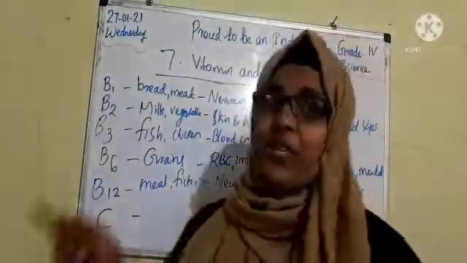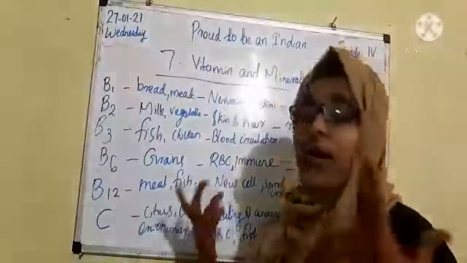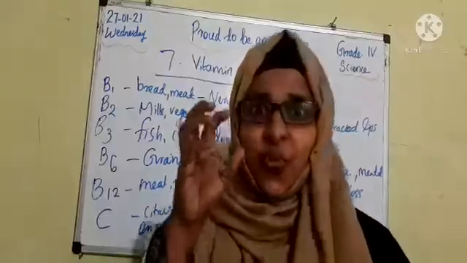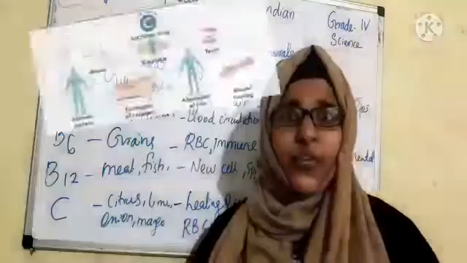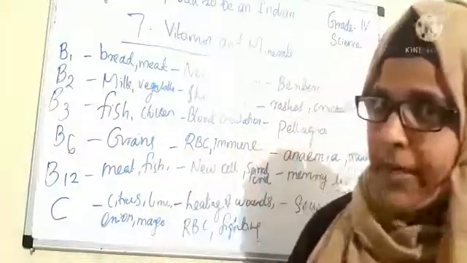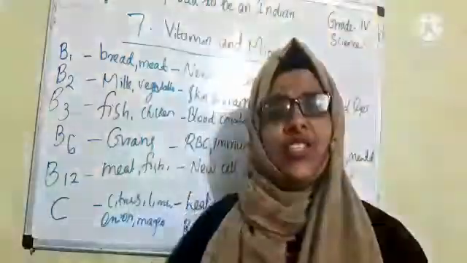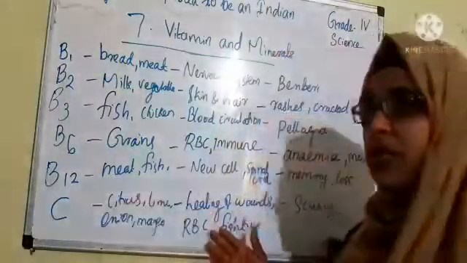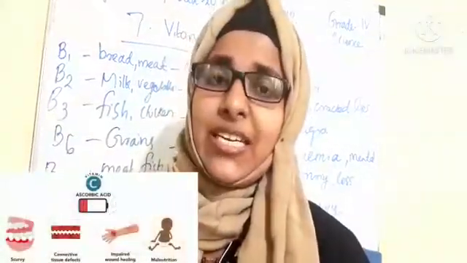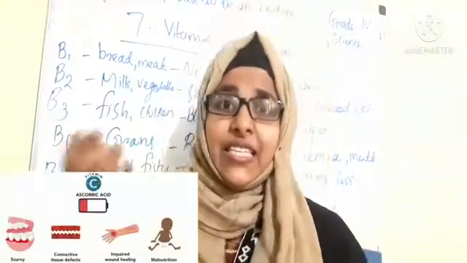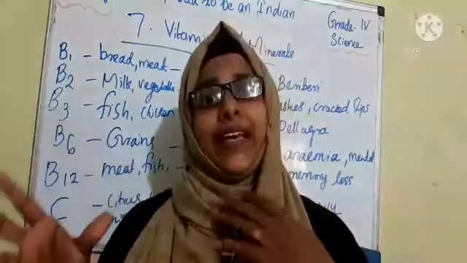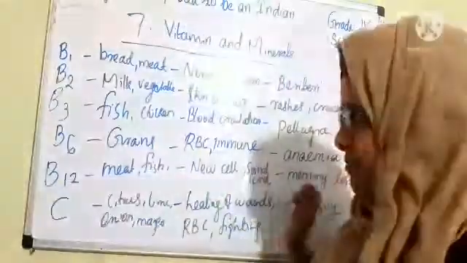So next check about vitamin C. Students, we have to include onion, mango, lemon, orange, citrus in our daily diet because why? They are rich in vitamin C. Vitamin C helps for healing of wounds and also making red blood cells in our body, and it also helps for fighting against diseases. Okay, these are the main important functions of vitamin C. And lack of vitamin C will cause a deficiency, that is scurvy. What is scurvy, children? It is a type of disease and the symptoms are bleeding from the gums and also swelling in our joints. Okay, that's all about vitamin C.